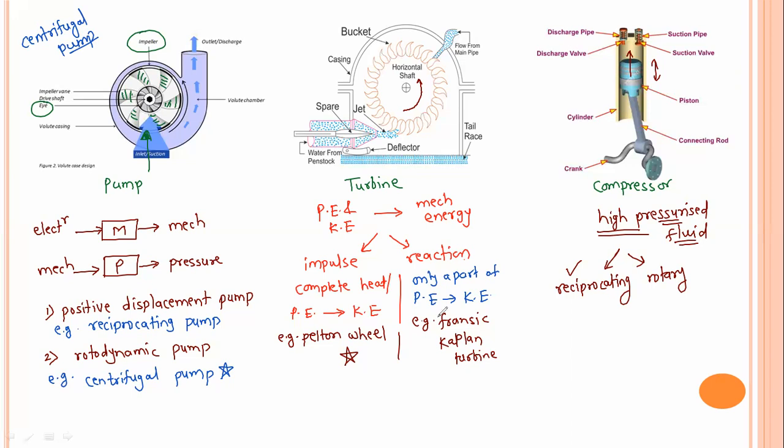So remember one thing. When you are studying a pump, study the centrifugal pump. When you are studying the turbine, the Pelton wheel is important. When you are studying a compressor, prepare the reciprocating type well. And remember how the energy conversion takes place. That is more important. I hope these things are clear.